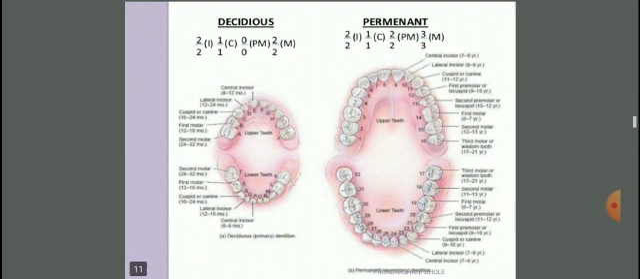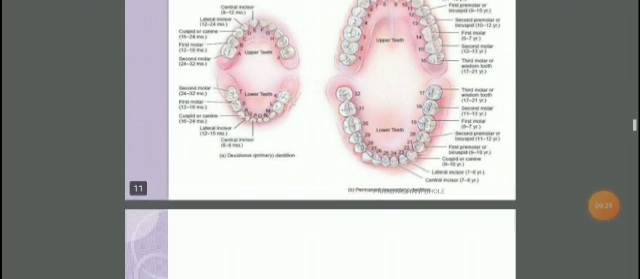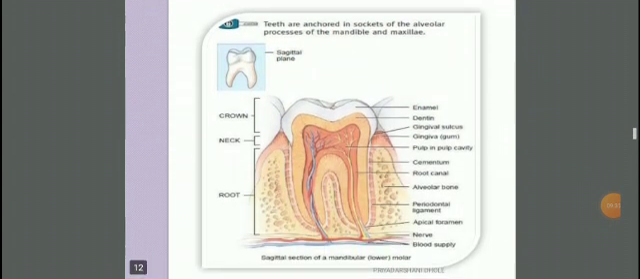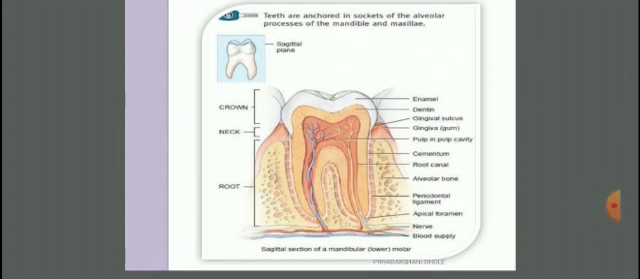This is the photograph showing the deciduous and permanent teeth. Now, teeth are anchored in a socket of the alveolar process of the mandible and maxilla. In this section of the teeth, there is a white colored portion called the crown, and below that there is a neck, and last, the part supplied by blood capillaries, which is the root.